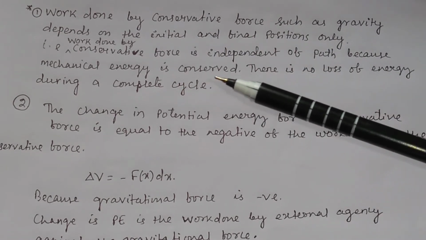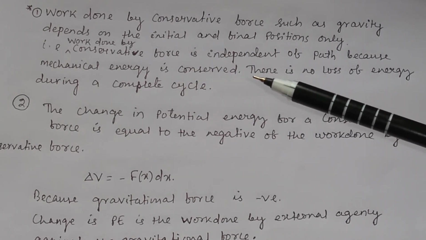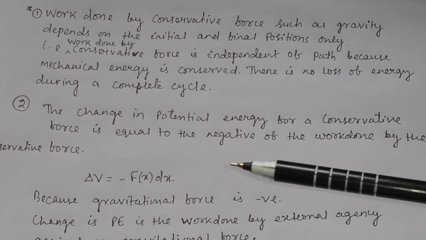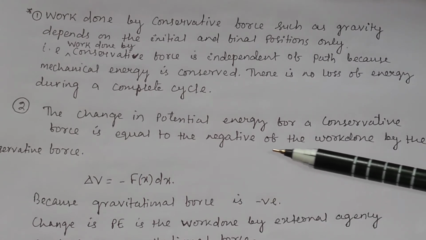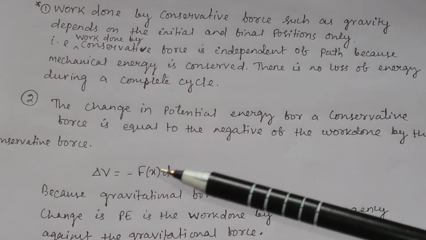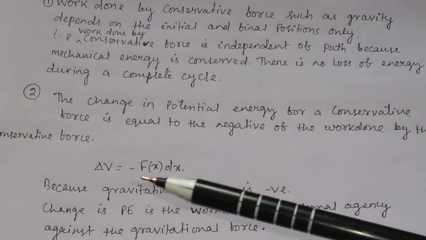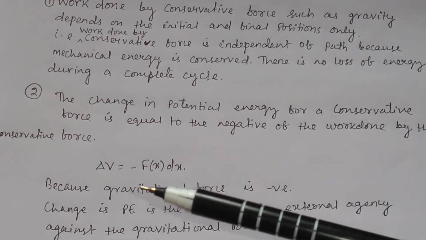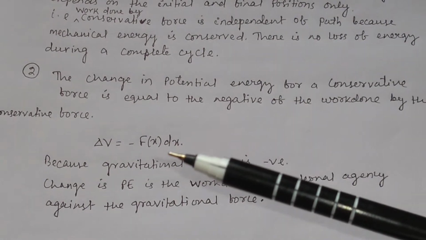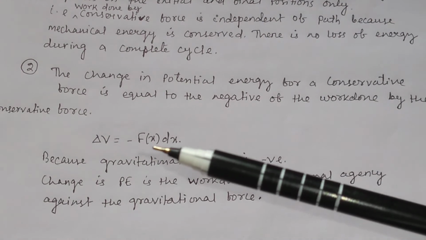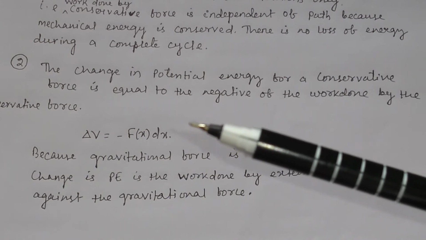Because mechanical energy is conserved, as we have discussed, there is no loss of energy during a complete cycle, and the change in potential energy for a conservative force is equal to the negative of the work done by the conservative force. You have to also remember this point, that the change in potential energy delta V for a conservative force is equal to negative of the work done, that is minus delta W, or you may say Fx dx. Fx dx is the work done by the conservative force. So change in potential energy delta V is equal to minus Fx into dx.